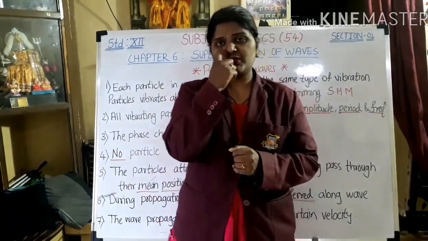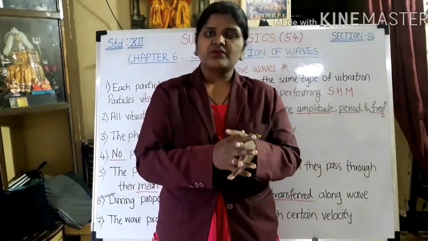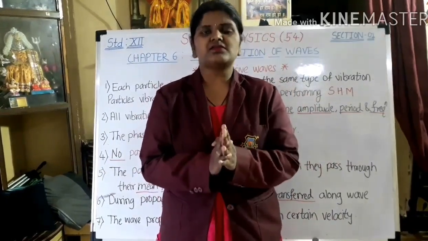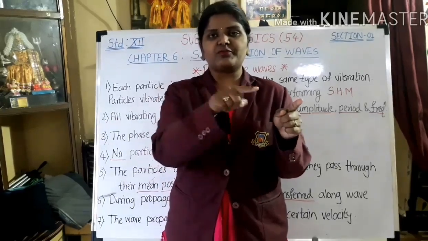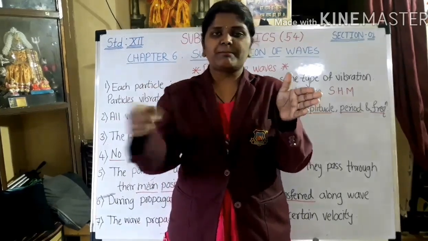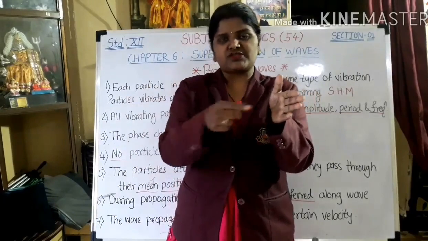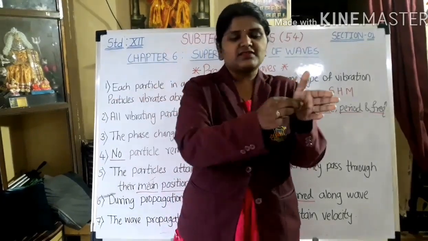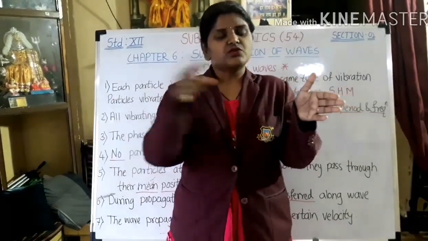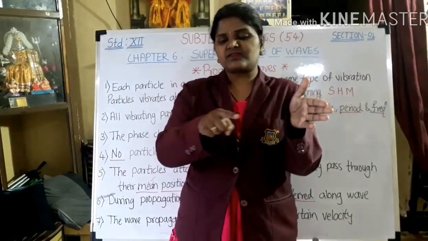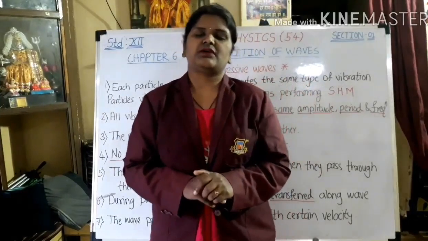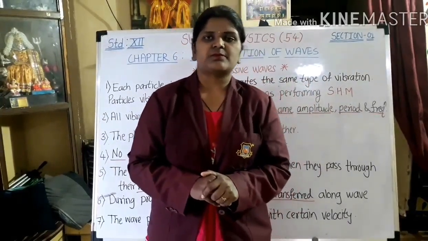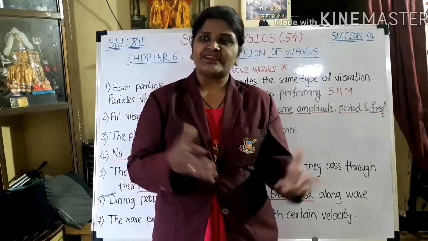What is a longitudinal wave? The wave in which particles vibrate parallel to the direction of propagation. Suppose this is the wave and this is the propagation. When the particles vibrate parallel to the propagation of the wave, such waves are known as longitudinal waves.